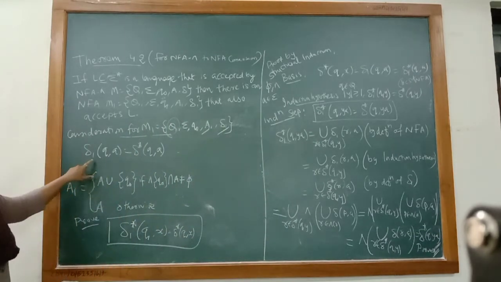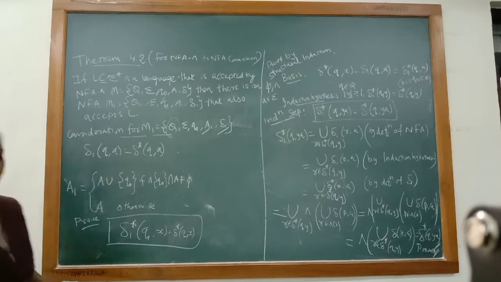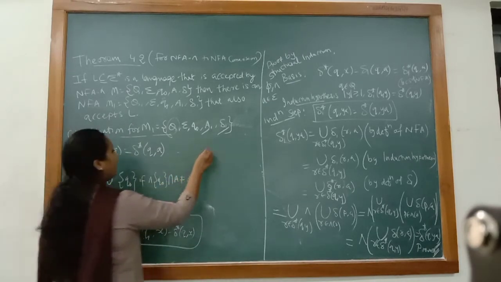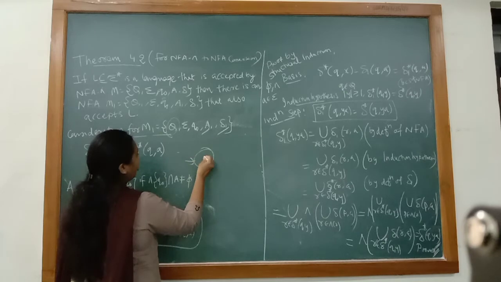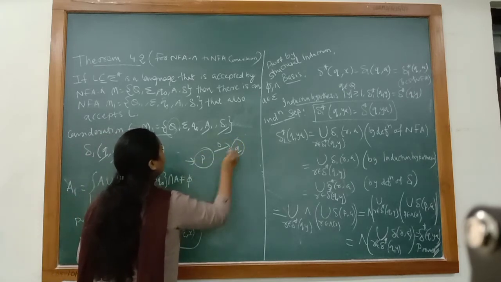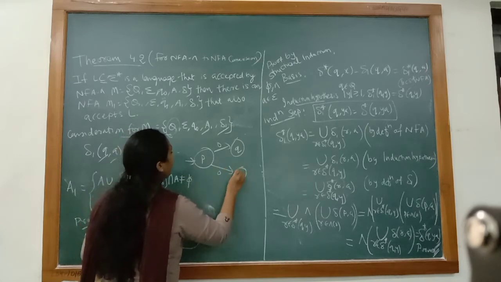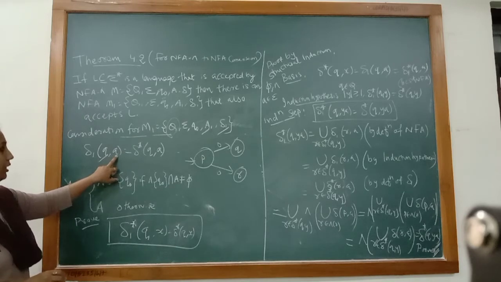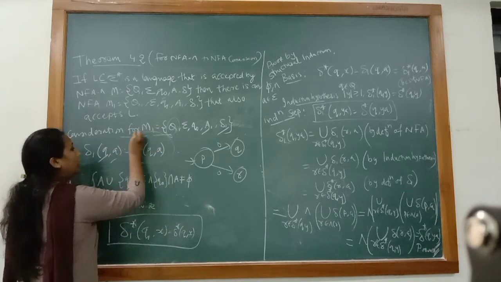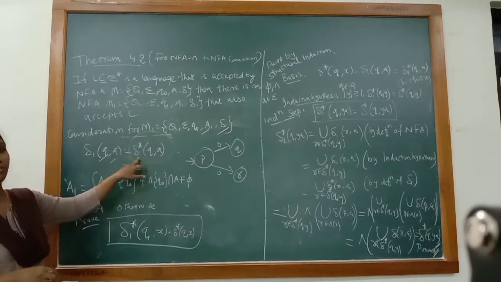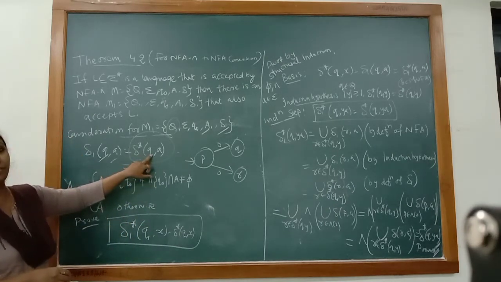First of all, we are interested in talking about the transition function, delta 1 of Q, A. As I mentioned previously, we have introduced a transition for 0 from Q to Q and R both. It means that delta 1 of Q, A is nothing but the same transition, or it should have the same answer that we get from the extended transition function of NFA null.